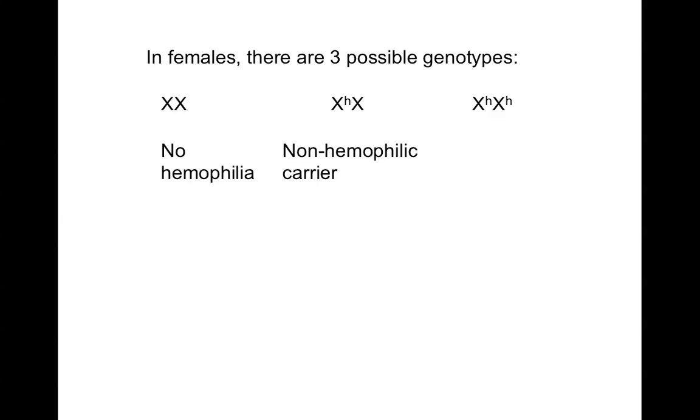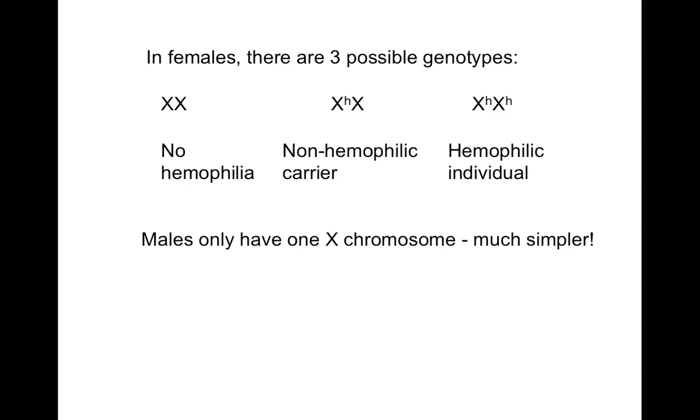And then you could also have a female that has hemophilia. So a female would have to have 2 copies of the recessive allele in order to actually have hemophilia. In males, it's a little more simple. And the reason for that is because the male only has 1 X chromosome. So males are either going to have the normal genotype, with no hemophilia, or they're going to have hemophilia if they have a recessive hemophilia gene on their X chromosome. So much simpler in males.